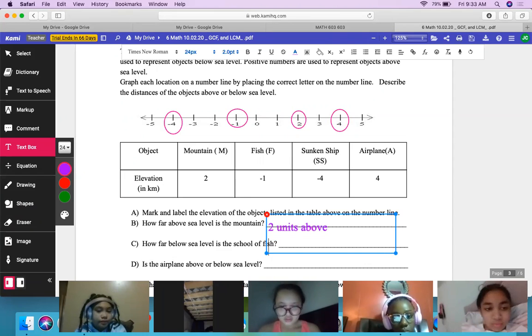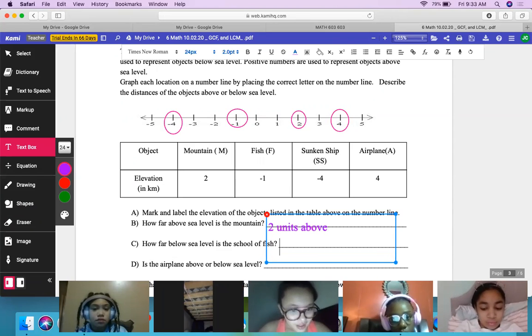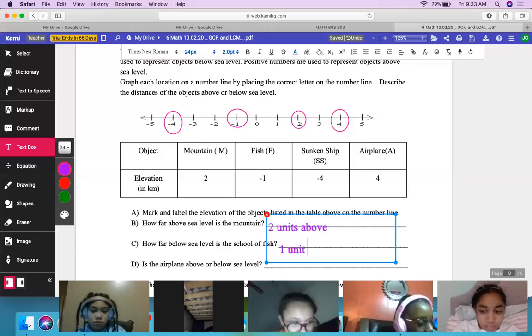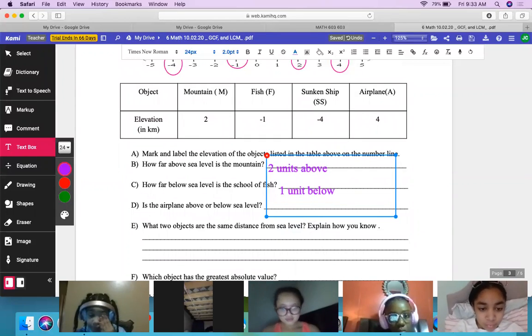Let's look at the fish. Leah, how far below sea level is the fish? -1. Okay, thank you. -1, yeah. So just 1 unit below, right? Good. Next question. Is the airplane above or below sea level, Tori?